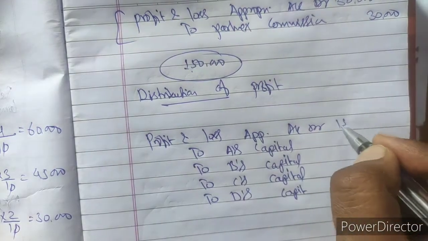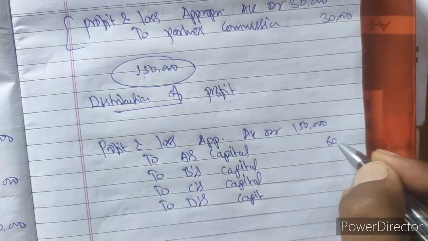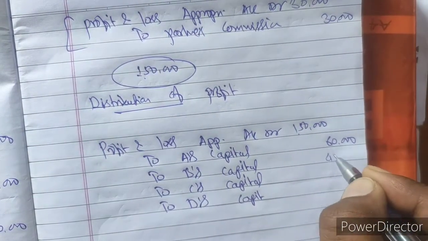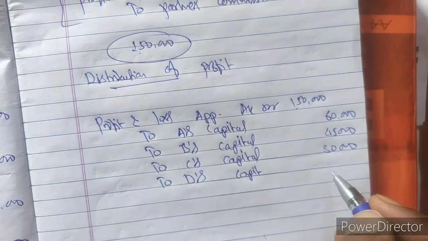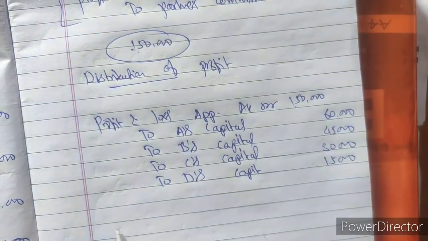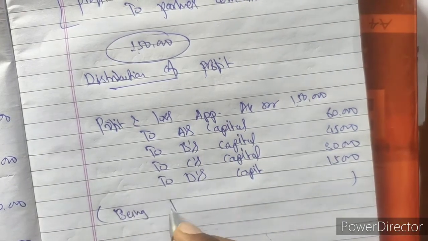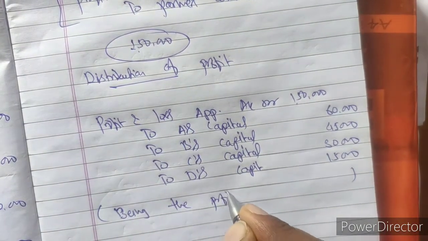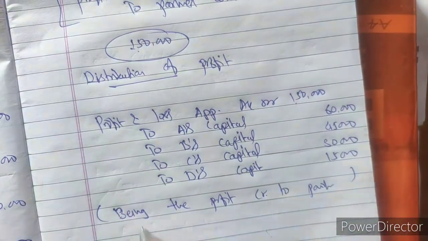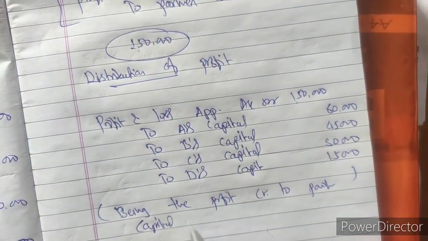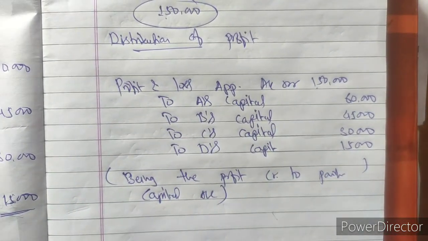What is the total amount of profit left? 1,50,000. We have calculated this distribution: 60,000, 45,000, 30,000 and 15,000. Being the profit credited to partners capital account. Hope the concept and entries are clear to you.